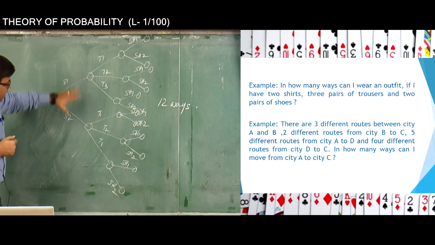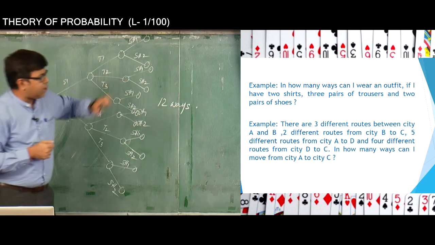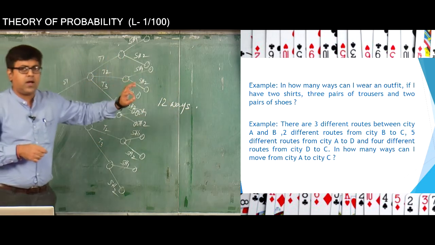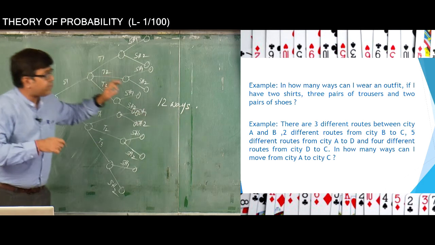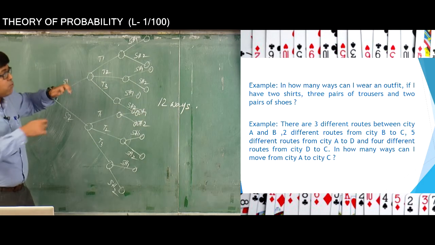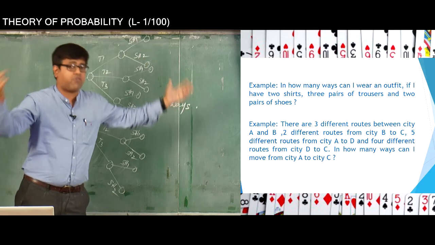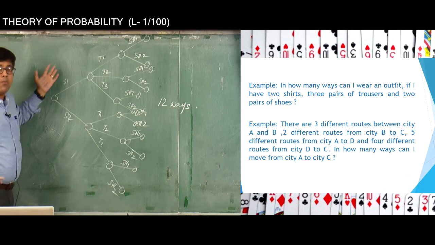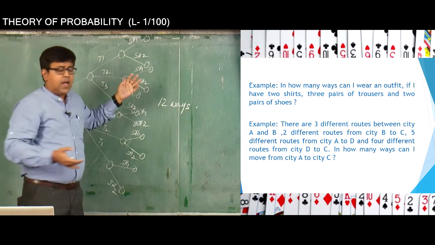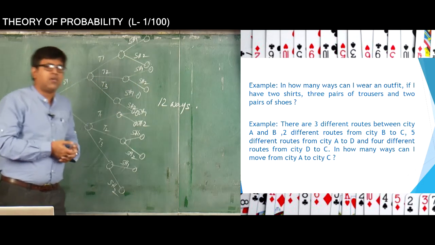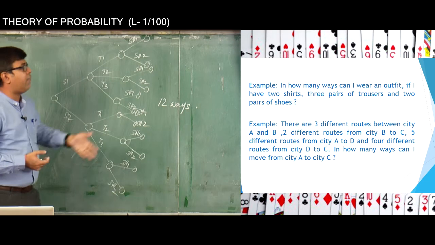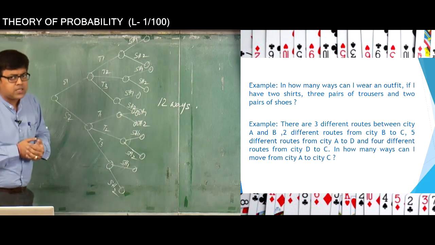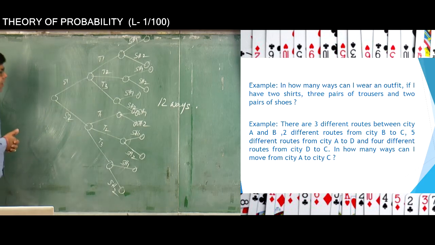So that is the way to find the answer in a particular problem, but this was possible because the data given to me were very small. In case the data is quite huge, let's say you have more options of shoes, more options of trousers or more options of shirts, then the tree diagram will become more and more complicated. In that case it is not advisable to use the tree diagram to find the answer to these types of questions. So there must be a way of finding a solution to this. Now what is the solution? The solution is how we get it.